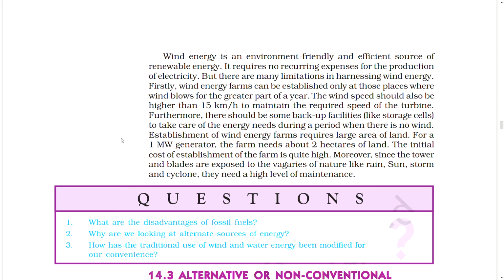Establishment of wind energy farms requires a large area of land. For a 1 megawatt generator, the farm needs about 2 hectares of land. The initial cost of establishment of the farm is quite high. Moreover, since the tower and blades are exposed to the vagaries of nature like rain, sun, storm, and cyclone, they need a high level of maintenance.